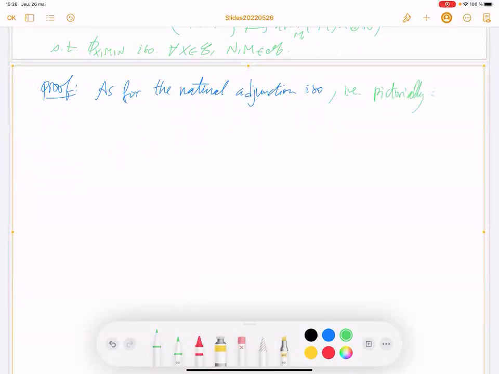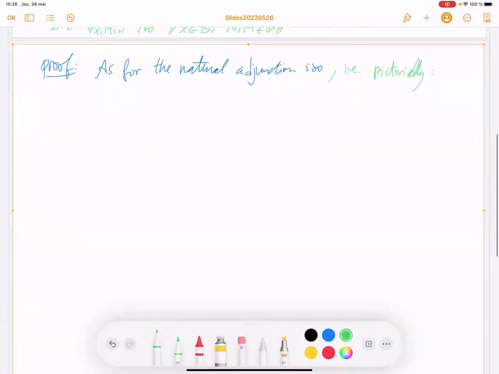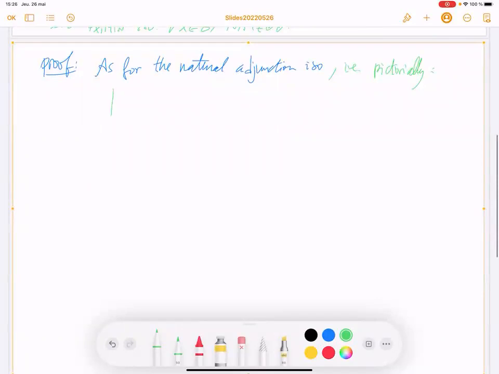Pictorially, you have M, X, N. Then you can apply the evaluation map of X, so you have N, you have X, and you go here, X star.